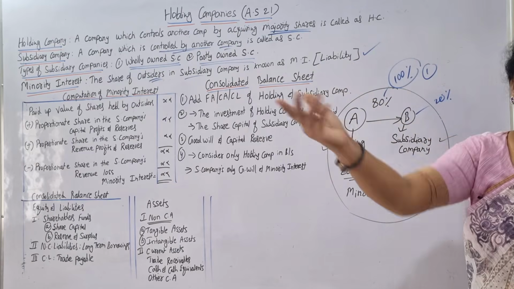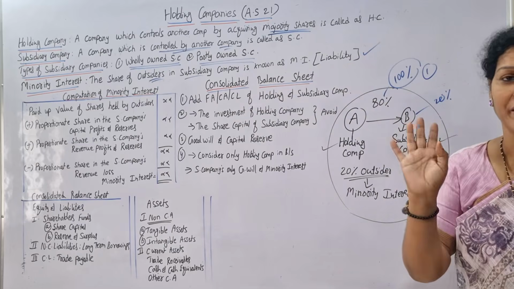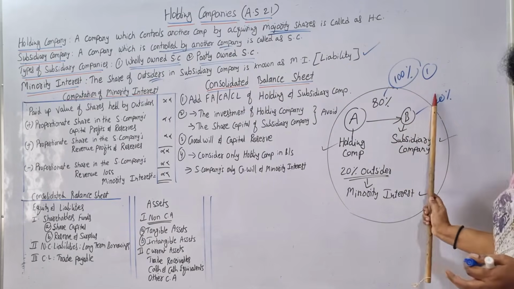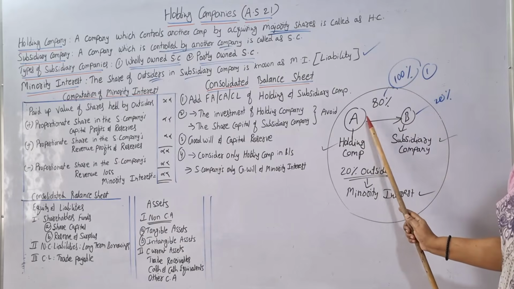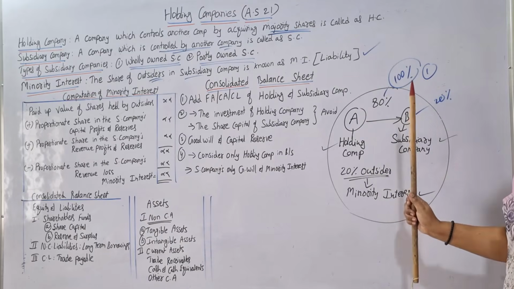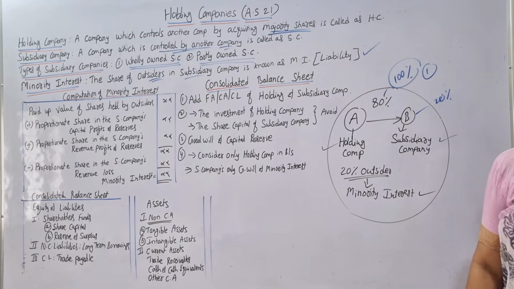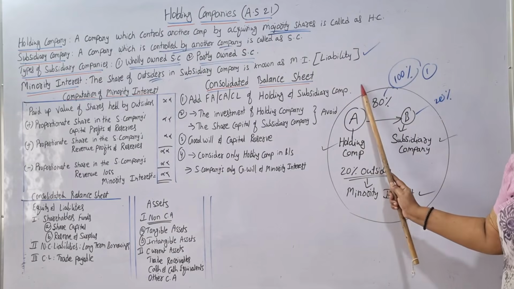In the holding company, this we call a liability. Only 20% is outsiders. Outsiders, someday we have to pay this 20%. Holding company is having 80%, 20% is outsiders. For them, we have to pay someday. That is the reason we say it is a liability, minority interest. When we calculate minority interest, it will be shown on the liability side.